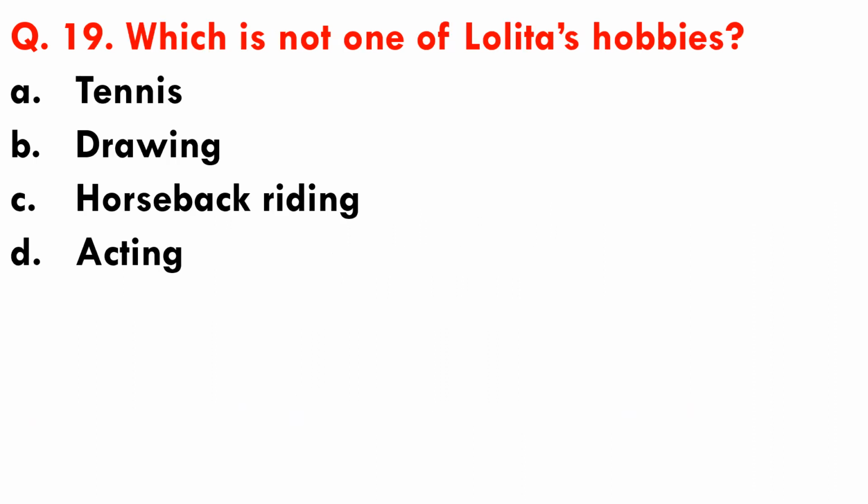Question number 19. Which is not one of Lolita's hobbies? So in the novel, it is told that Lolita has many hobbies. So out of these four, one she does not have. Options are A. Tennis, B. Drawing, C. Horseback riding, and D. Acting. So here drawing is not one of Lolita's hobbies, whereas tennis, horseback riding, and acting are her hobbies.